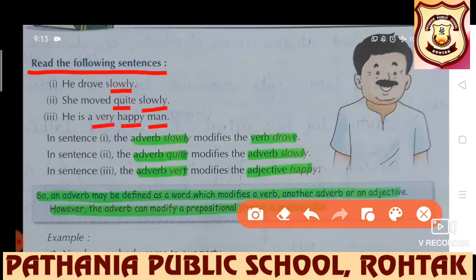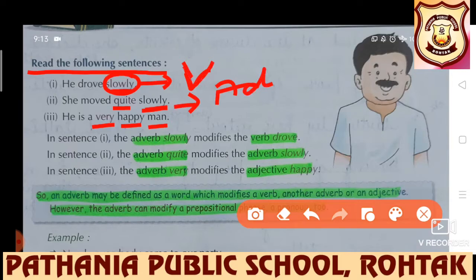We all know, students, that here in this first sentence, adverb slowly is describing a verb. In second sentence, slowly is an adverb and quite also. So one adverb is describing another adverb.